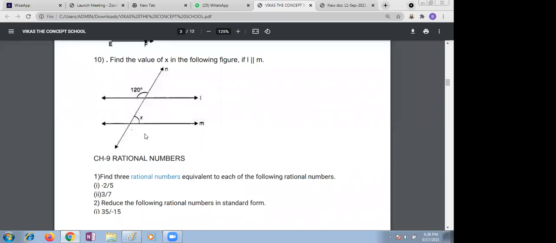Aditi, find the value of x in the following figure. Ma'am, is this 60 degrees? Why? What angle did you say? Can I explain, ma'am? Ma'am, can you hear me? Yes, I can hear you, Aditi. If your 120, the vertically opposite is which one, ma'am?